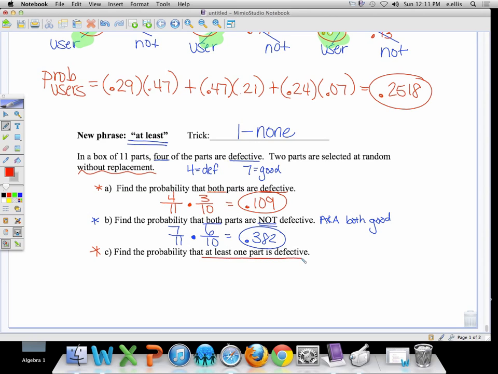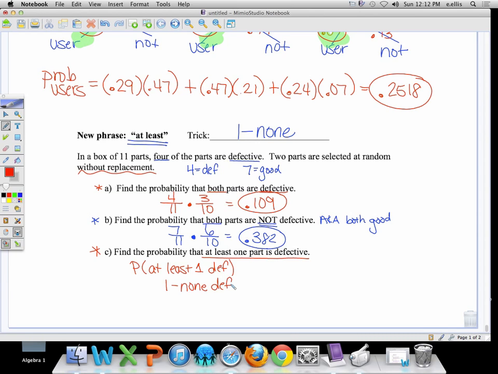Now, here's our new phrase. Find the probability that at least one part is defective. Now, it's all about changing the wording. We want the probability at least one is defective. Well, at least one, we're going to change it into 1 minus none of them are defective.